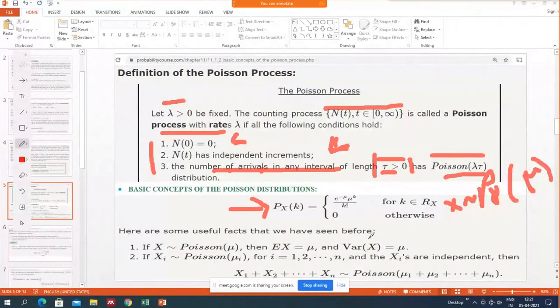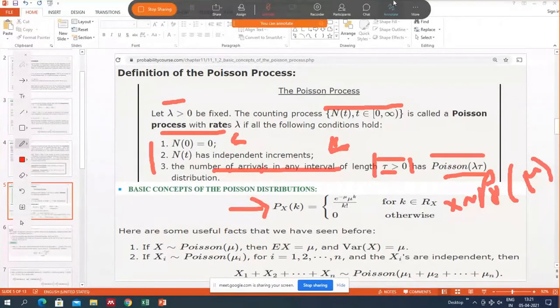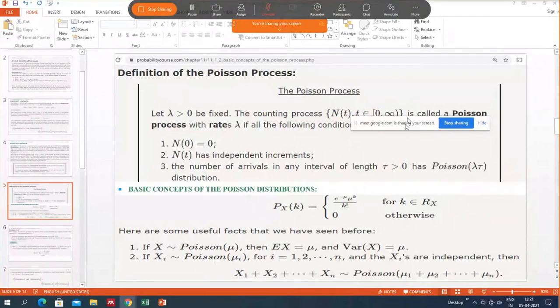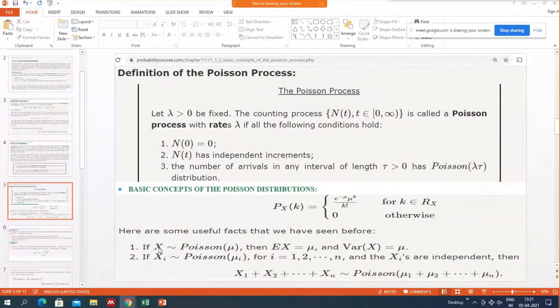So here are some facts. If x is a Poisson random variable with parameter mu, then expectation of x is mu and variance of x is mu. That result we have already proved in earlier classes. There we had Poisson lambda, and if x is Poisson lambda, then its mean is lambda and variance is also lambda. But here we have changed the parameter lambda by naming it mu.